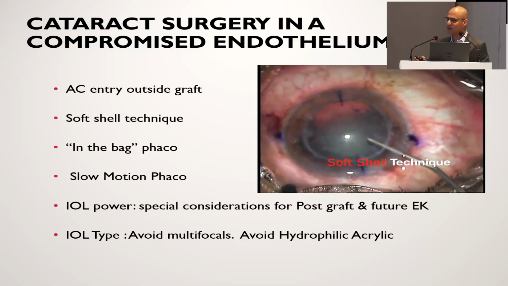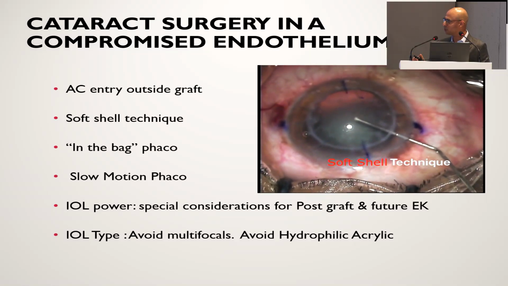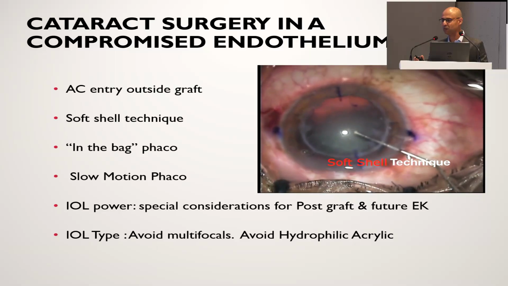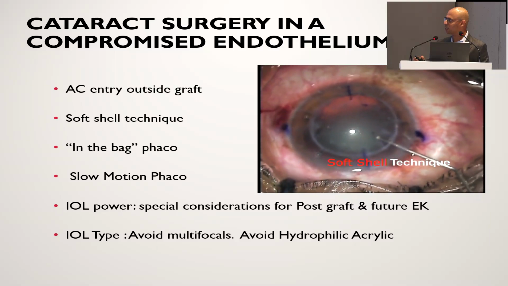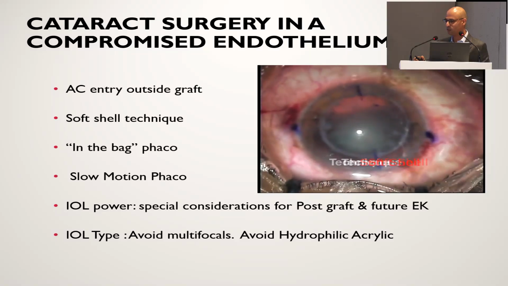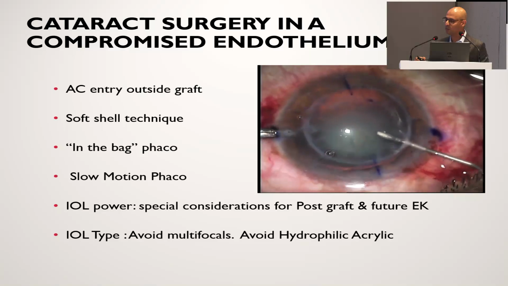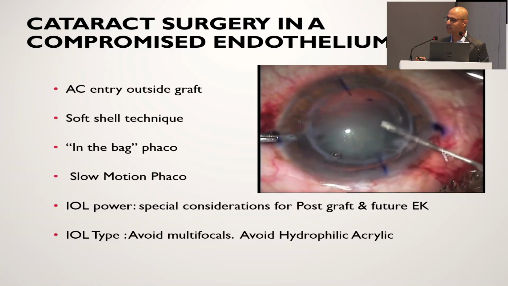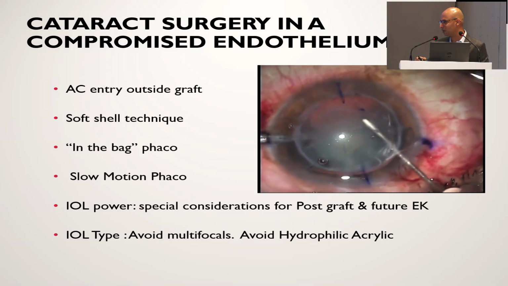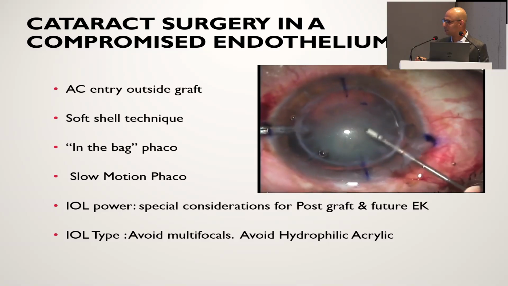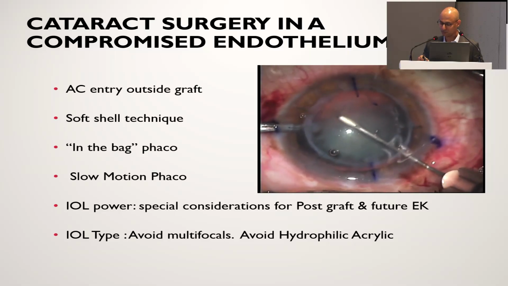So, this is a post graft eye, but it could be a Fuchs, it could be any other situation with a compromised endothelium. So, principles remain the same. You want to minimize the endothelial damage caused by your maneuvers. So, you want to do soft shell. If it is a graft, you want to make your wound outside the graft, in the bag, slow motion phaco with hyper settings. And in such cases, better to avoid hydrophilic lenses, because if you require an endothelial keratoplasty, hydrophilic acrylics we know can have IOL calcification when in prolonged contact with air.